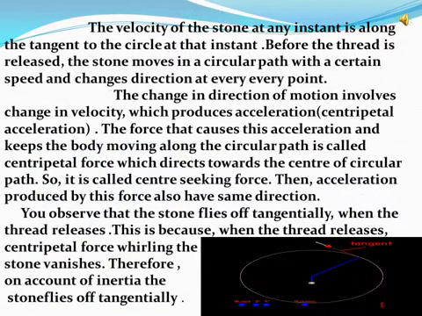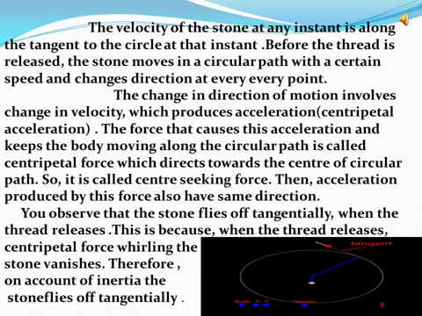What can you observe and understand from this activity? Let me discuss it. Here, the velocity of the stone at any instant of time is along the tangent to the circle at that instant. Before the thread is released, the stone moves in a curved path with a certain speed and changes its direction at every point.